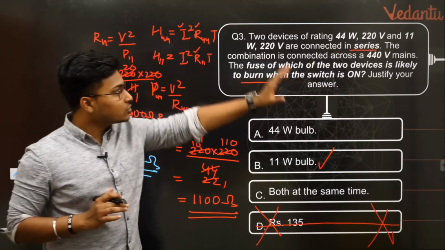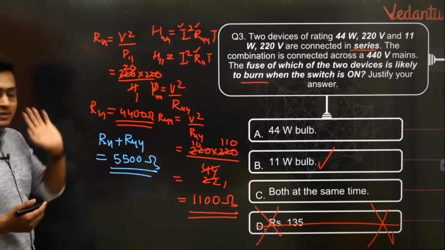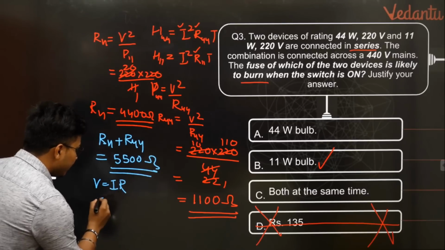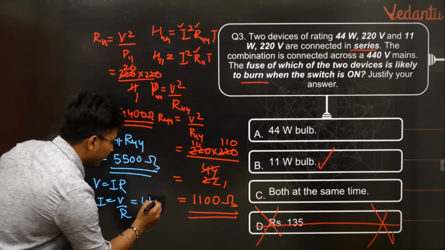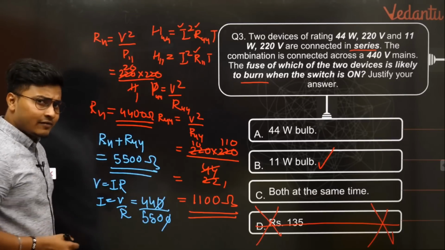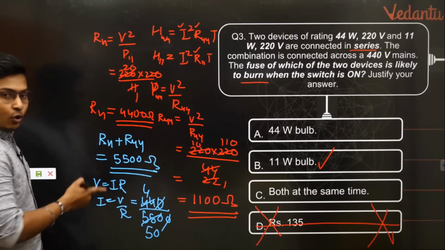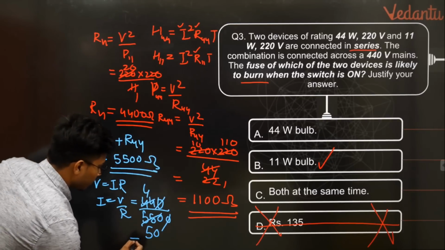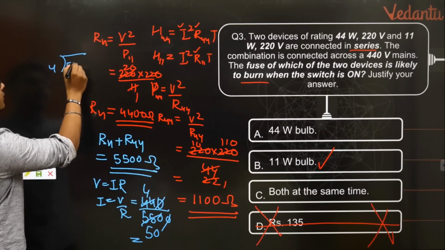We know the total voltage of this circuit. I believe that is 440. Let's try to find out the total current of this circuit then. According to Ohm's law, V is equal to IR, so I will be equal to V upon R. V is equal to how much? 440. 440 divided by 5,500. Zero, zero cancel. Let's divide by 11. 11 fours are 44, 11 fives are 55, and 0. Correct? So it's 4 by 50. Let's divide 4 by 50, and we divide by 2.